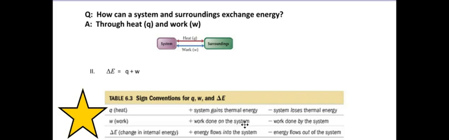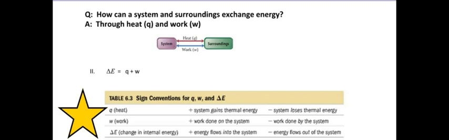So if the internal energy change is positive, that means you have a net positive energy flow in the system. If delta E is negative, you have a net energy flowing out of the system. Now you can have Q being positive and work being negative, but whichever one's bigger will determine what the delta E is going to be. All right, so there are some examples here.